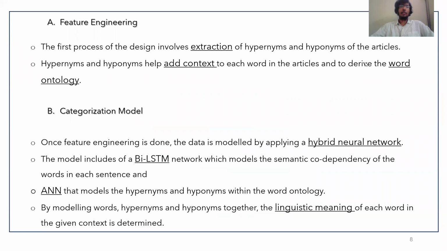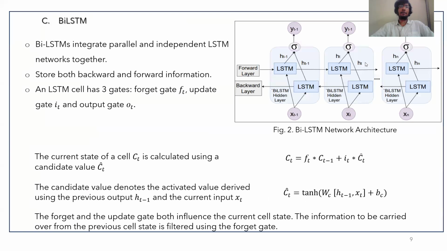So the first part is feature engineering, which involves extraction of hypernyms and hyponyms. These help add context to the words in the articles and help to derive a word ontology. We use a hybrid categorization model, which uses BiLSTM to model the words in each sentence and to determine their codependencies. The ANN model models the vectors of the hypernyms and the hyponyms along with the word ontology. By modeling the hypernyms and hyponyms together, the linguistic meaning of each word in the given context is determined.